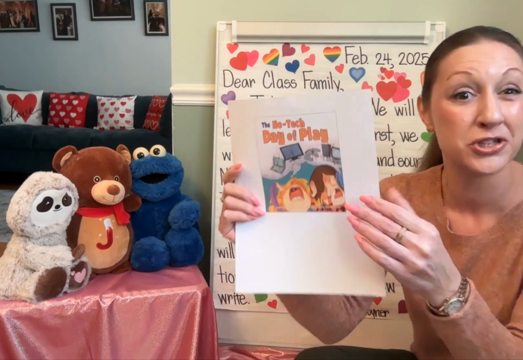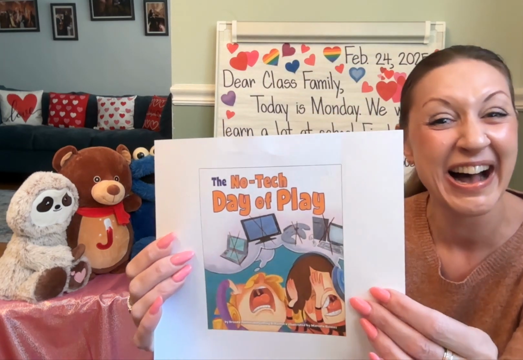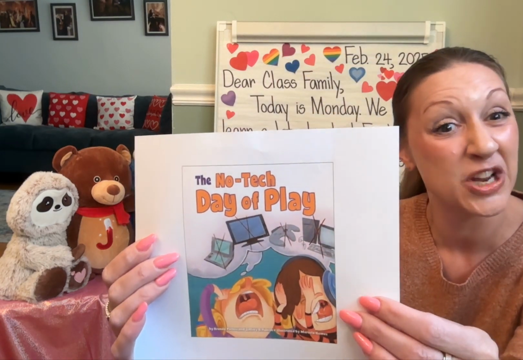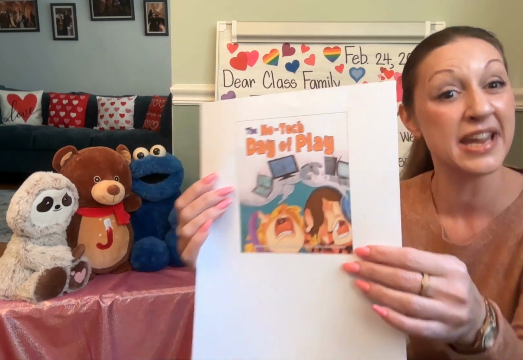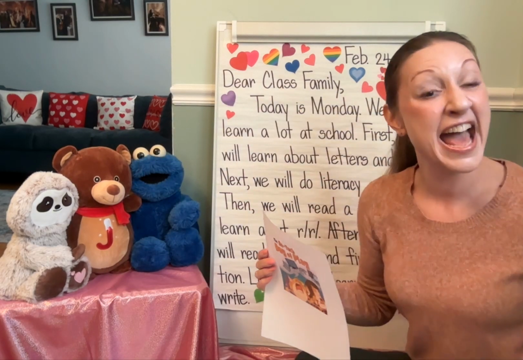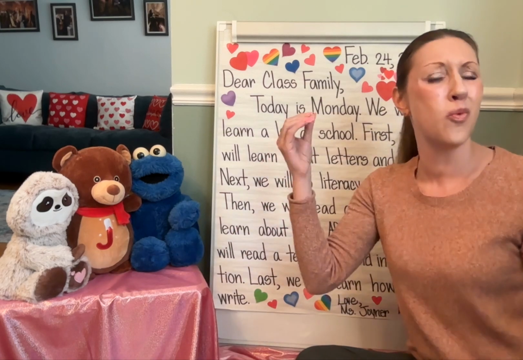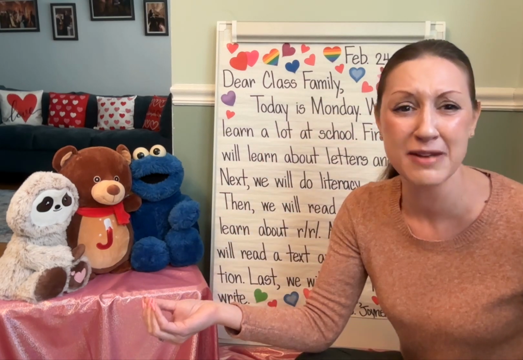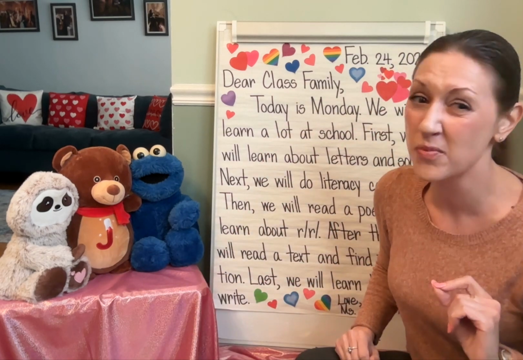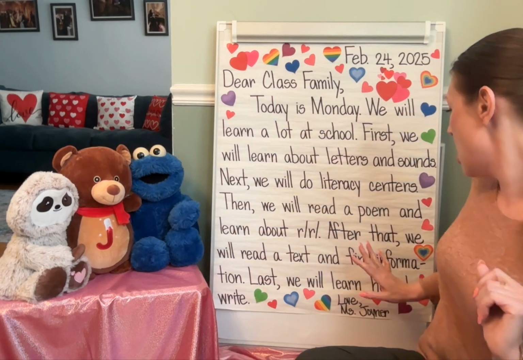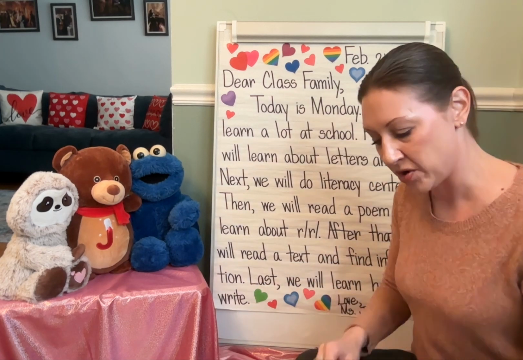I'm sure I butchered their names. Sorry about that. But we have a great new book to read, and we are going to be asking and answering questions, sharing our thinking, and figuring out what important information is in that book and what is information that's not important. Okay, and last we'll learn how to write.